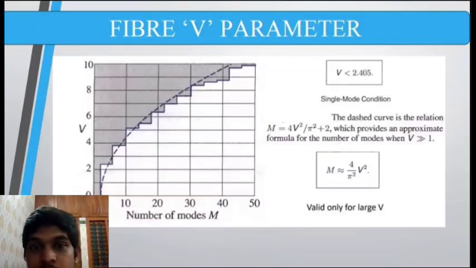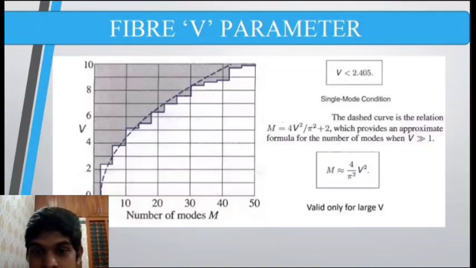So with the help of the V parameter, we can tell what the value of M is going to be. For V less than 2.405, the value of M is going to be 1. For V greater than 2.405, the value of M is going to be greater than 1. So from the V parameter, we can calculate the M value, that is, how many modes a fiber optic can support.